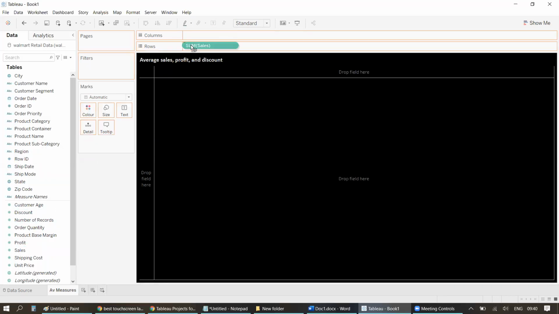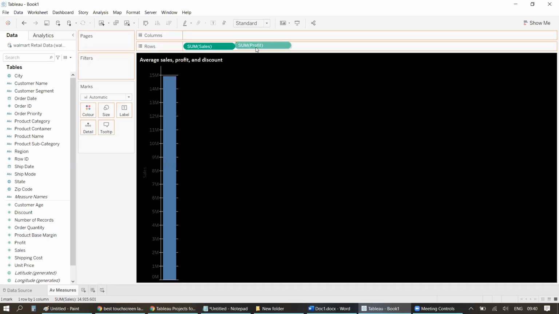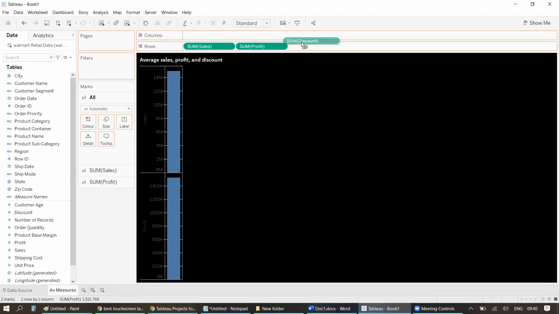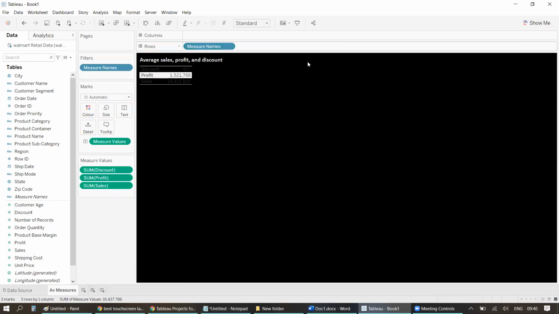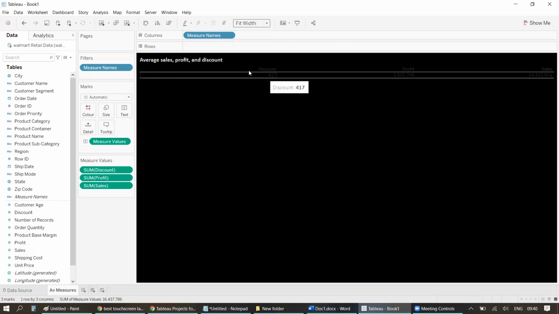So I'll drag sales over here. I'll drag profit over here, and then I'll drag discount over here. And from the show me option, I'll select the text. Okay, so currently you can see the current layout is horizontal, right? So in each row I am having the measure names here. I'll just change this to this view. And let's make this entire width.